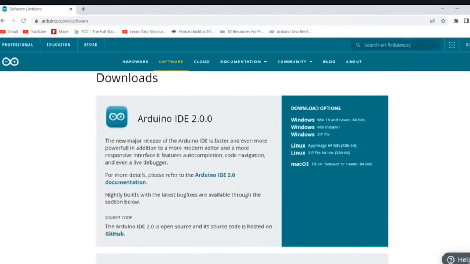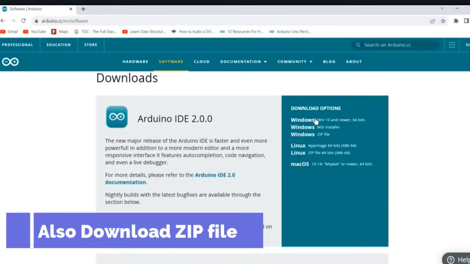Here you can see the download option. It is available for Windows, Linux and Mac OS. We download the 64-bit Win10 version for Windows.